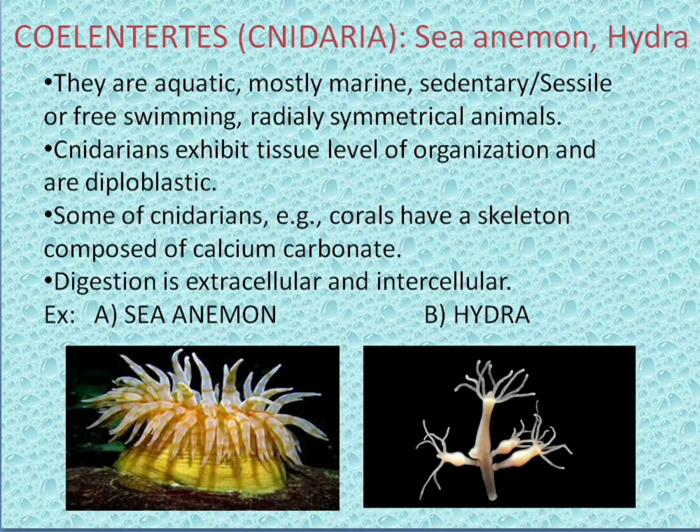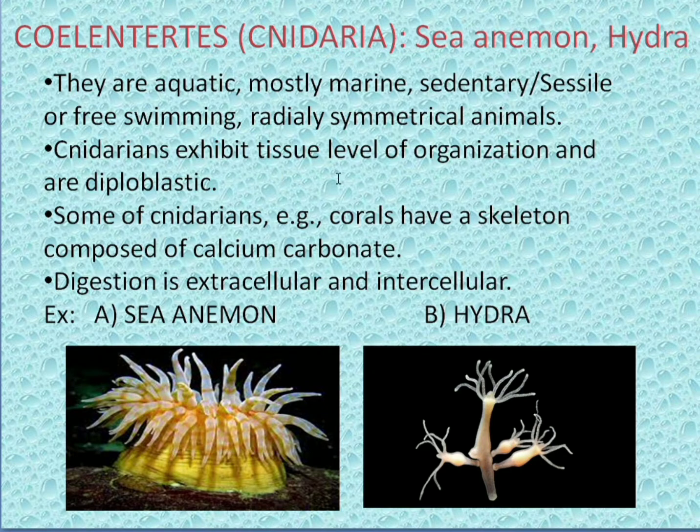So coming to the next category, that is Coelenterata. Coelenterata is commonly called Cnidaria. Examples for this: sea anemone and hydra. This is the sea anemone and this is the hydra. They are aquatic, mostly marine. Sedentary means attached to one particular place, or sessile, or some are free living like hydra. Radially symmetrical animals. When we cut in any vertical section, you are going to get two equal halves.